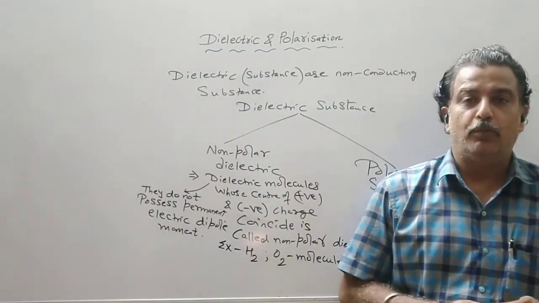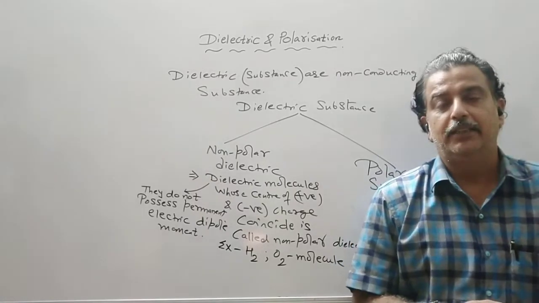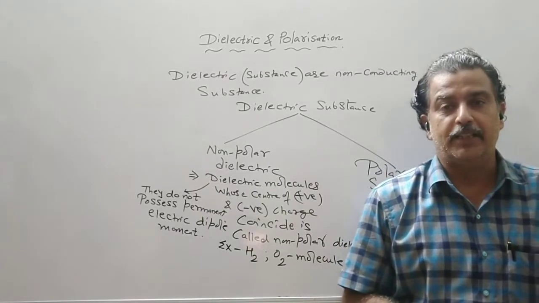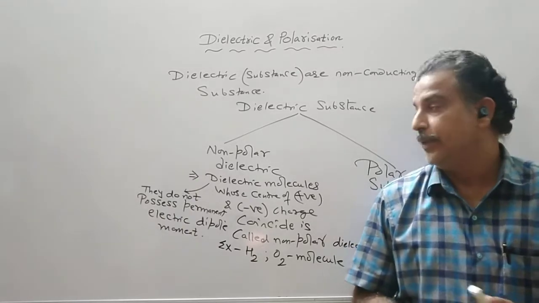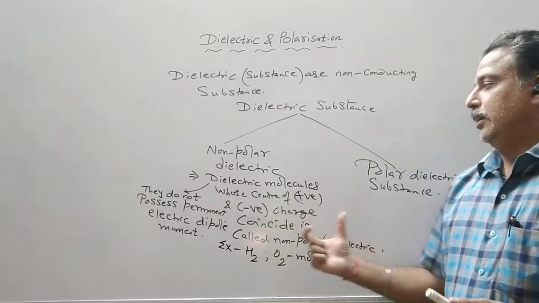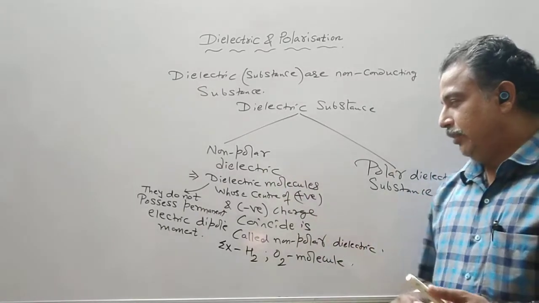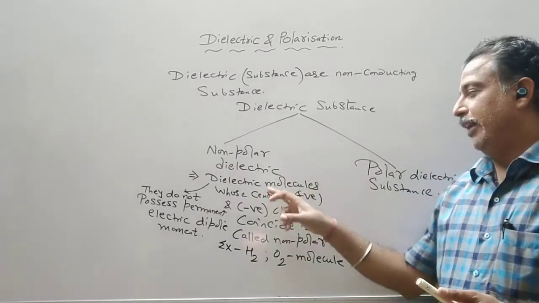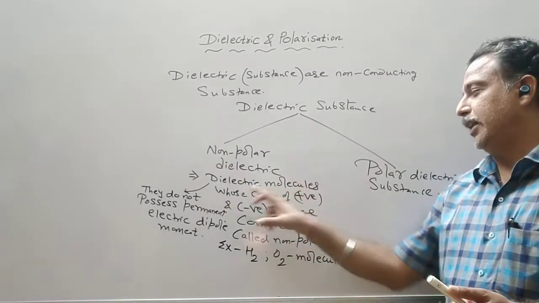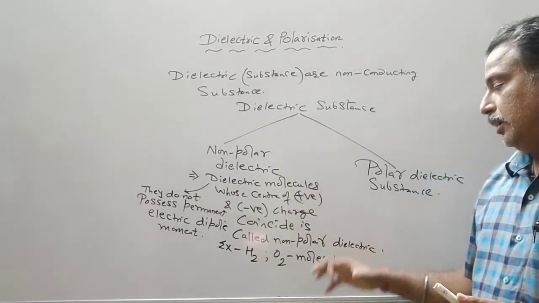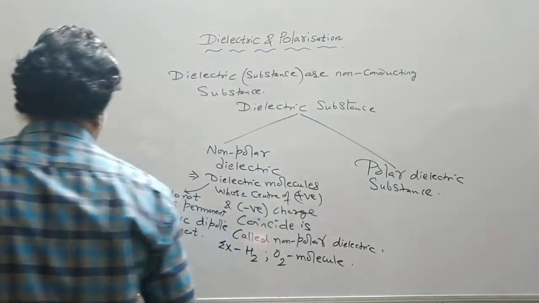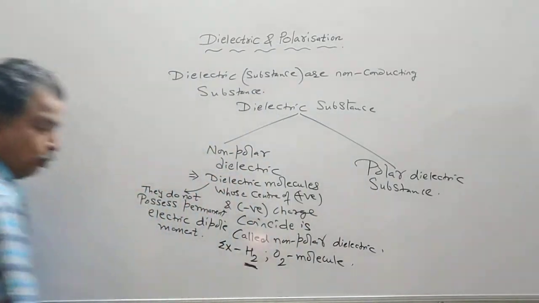Now what is dipole moment? Dipole moment is defined as the product of the magnitude of either charge and the finite distance between them. Now let us talk about non-polar dielectric. When I say dielectric molecules whose centers of positive and negative charge coincide are called non-polar, what does it mean? So let us talk about the H2 molecule.